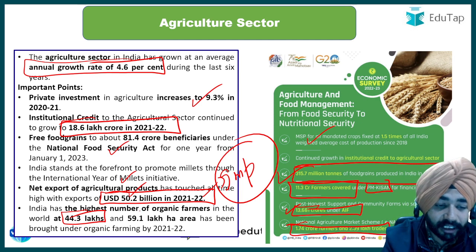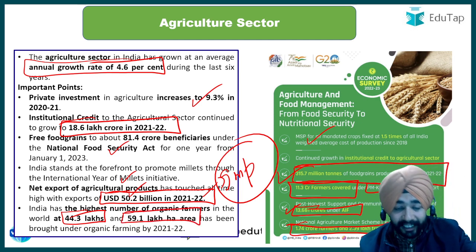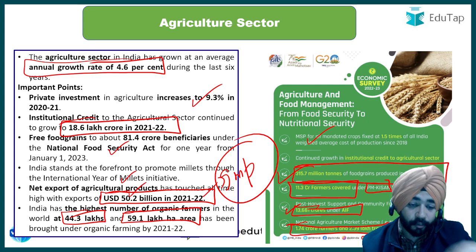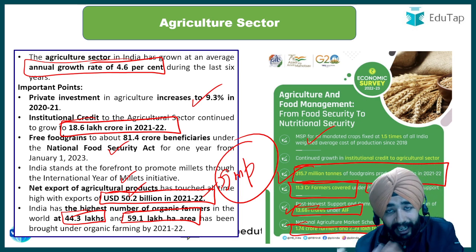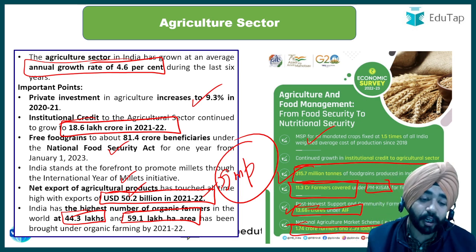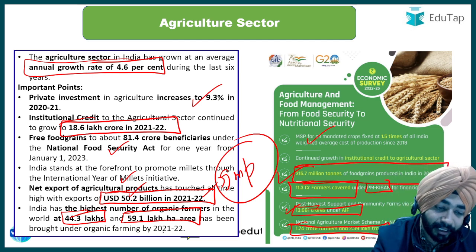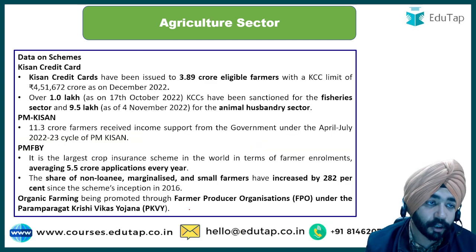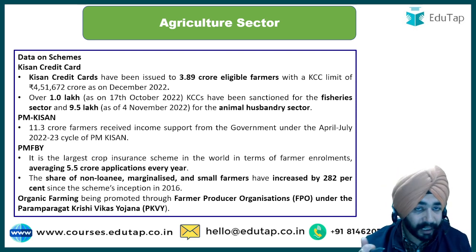ठीक है जी, और जितने में हम लोग कितना कंट्रीब्यूट कर रहे हैं, 59.1 lakh hectare area. We have the highest number of organic farmers in the world, that is 44.3 lakh, and we are contributing around 59.1 lakh hectare that is brought under organic farming by the government by the year 2021-22.